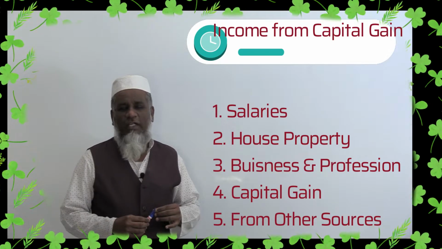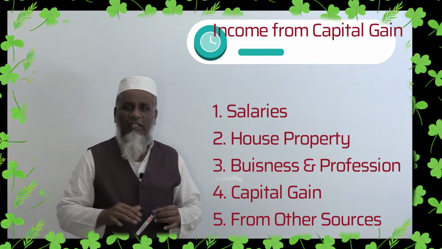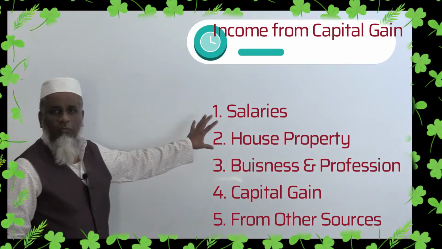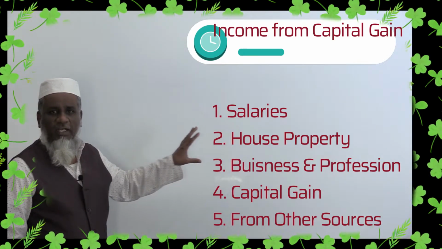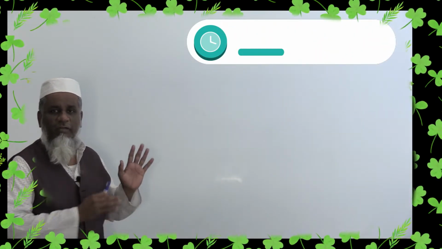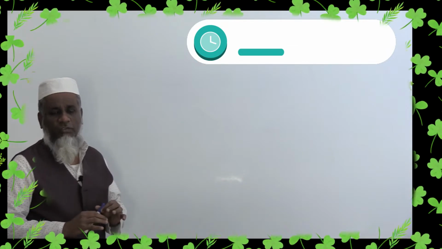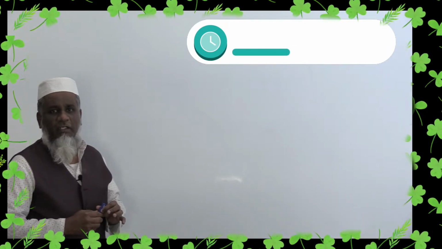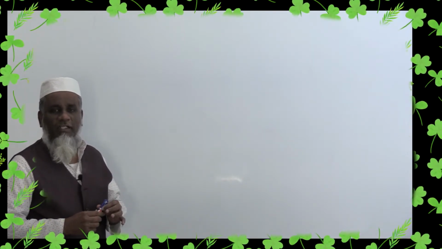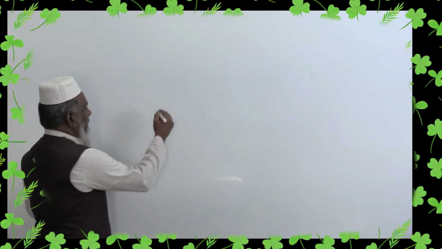The first four heads are specific: salary, house property, business and profession, and capital gain. And all the rest will be merged and treated as income from other sources. Let us see what are all the incomes which will be taxable under the head capital gains.